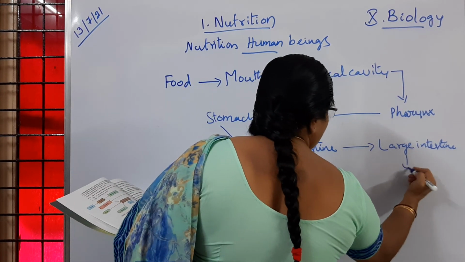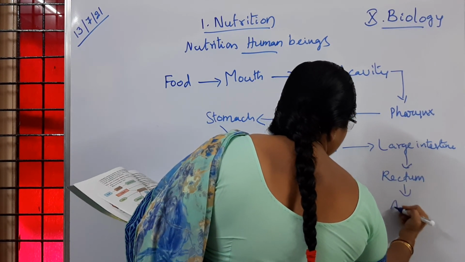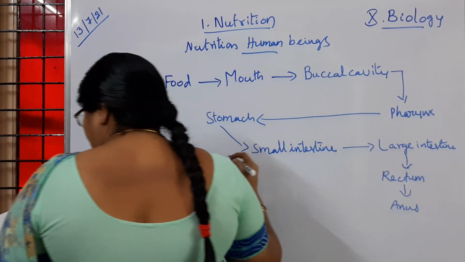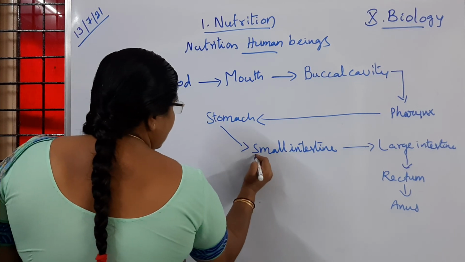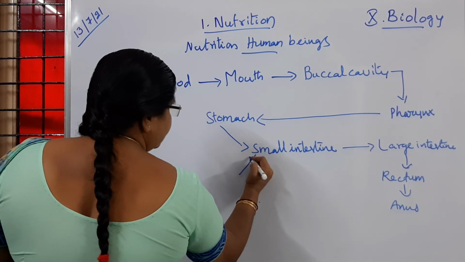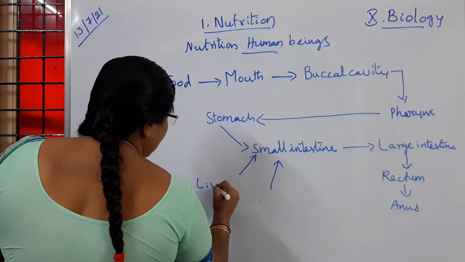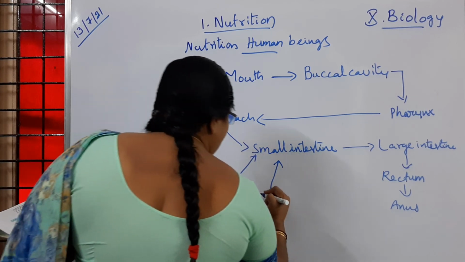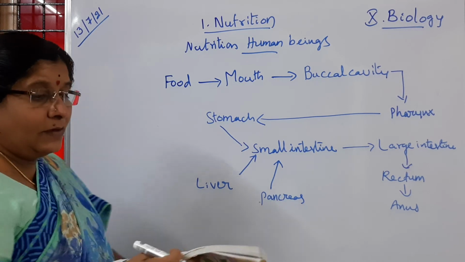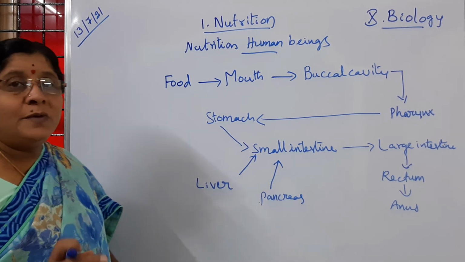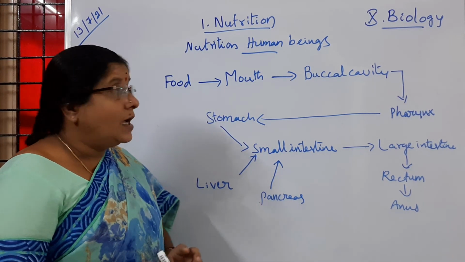Then rectum and anus, finally. Here the small intestine is associated with the important glands. One is said to be the liver, then the pancreas. So this is the flow chart of the human digestive system and how the food enters from one part to the other part.